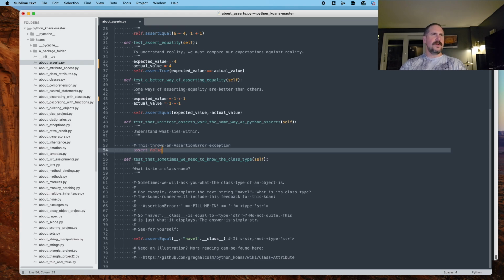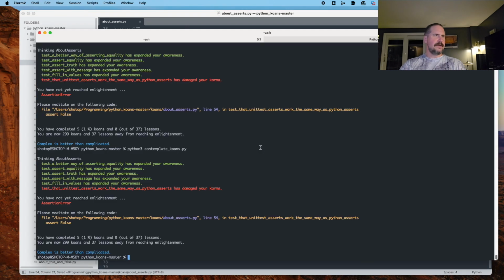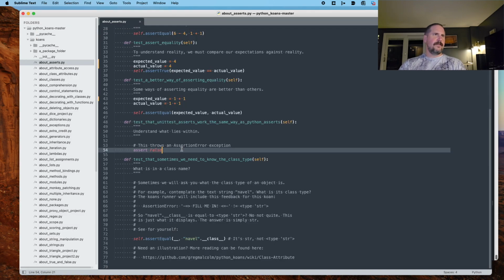All right, so what is the error that we got? So let me run this again. Okay, so assertion error. You have not reached enlightenment. Please meditate on the following code. Blah, blah, blah, about asserts.py, line 54, assert false, assertion error. All right, so I'm assuming that I just need to assert true.